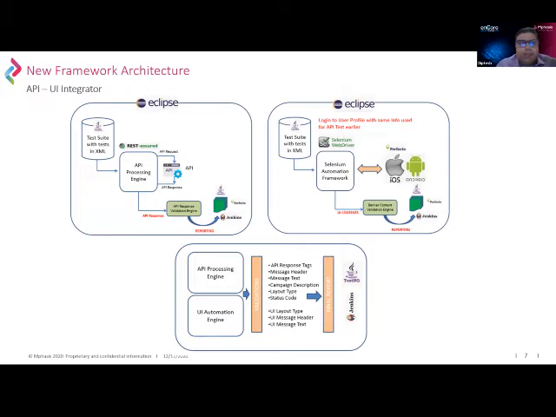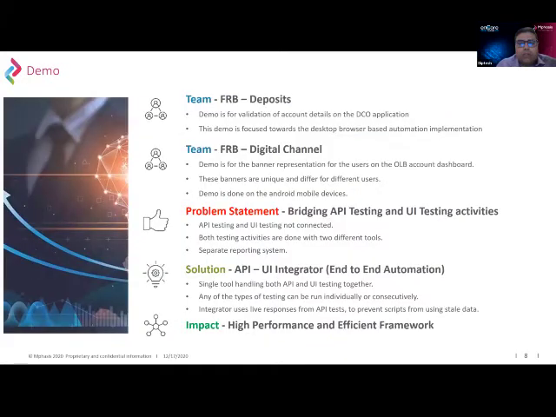With that, we will get on to the actual demo. Here, I will request Ajay Mishra from the deposits team, who will be able to showcase the demo live here. I will be using the DCO application. Over to you, Ajay. Thanks, Diptesh.